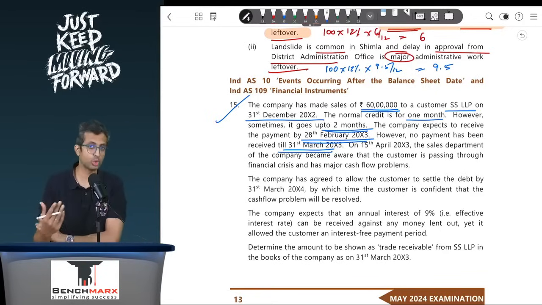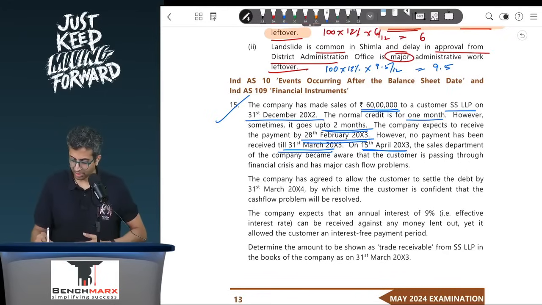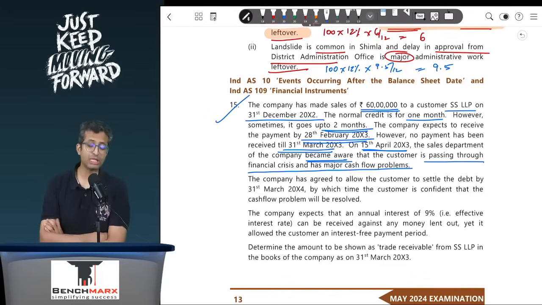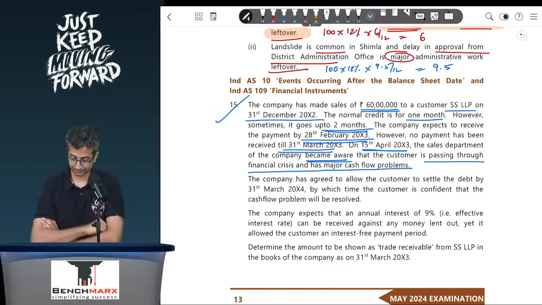So this payment is overdue for 30 days. This shows a significant increase in credit risk. On 15th April, the sales department of the company became aware that the customer is passing through financial crisis and has major cash flow problems. However, if the customer did not pay on the due date, it is reasonable to believe that these financial problems must also be existing as on the balance sheet date.